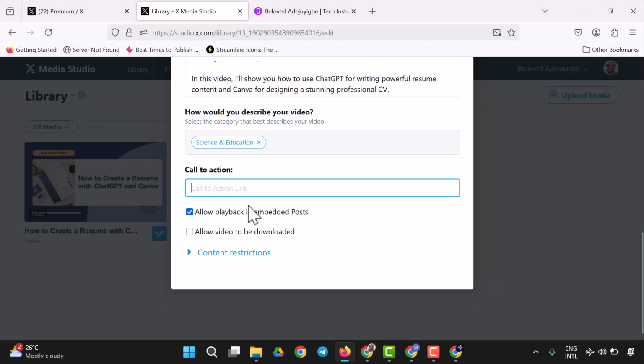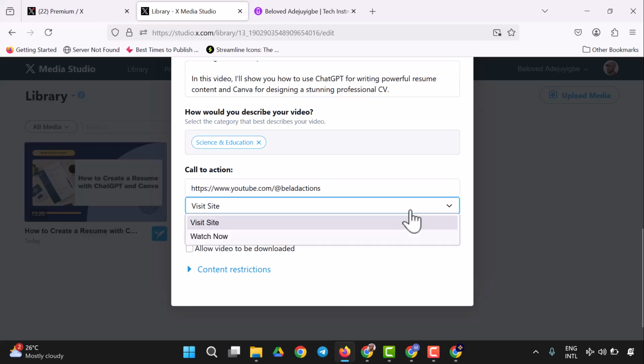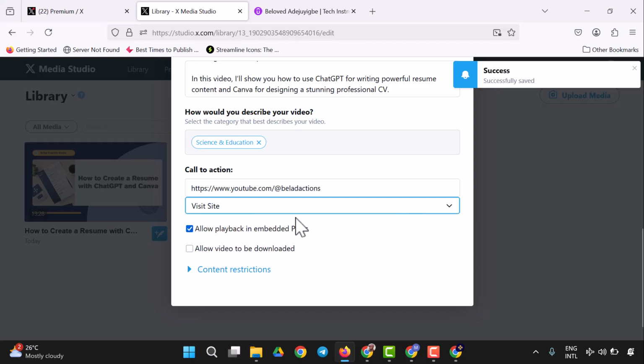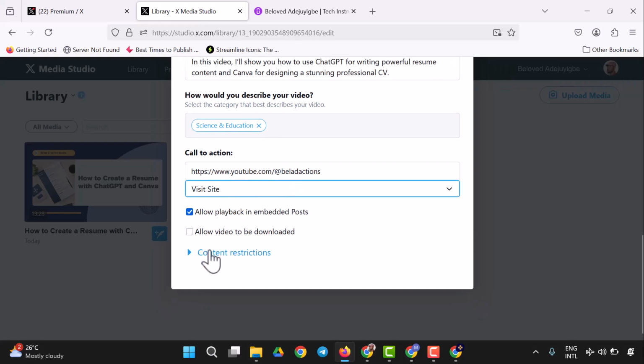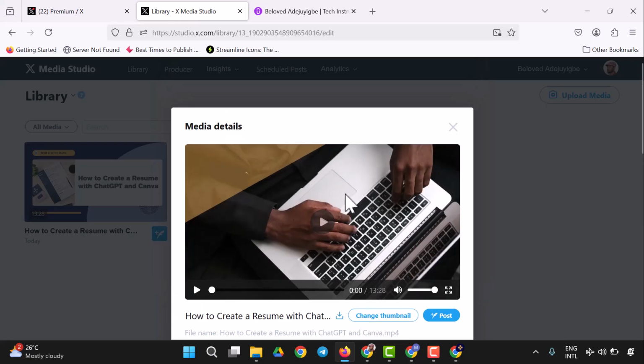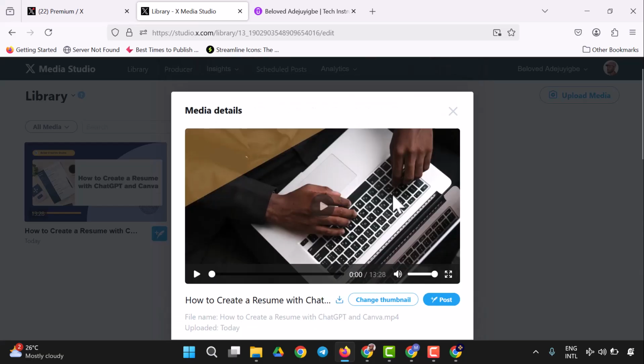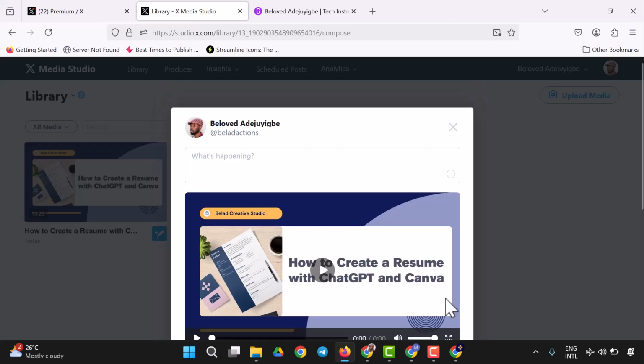I'm going to press Control V to paste that. It's going to be visit site, or you could say watch now. Any of those. You could also see content restriction, and it has no restriction right now. So all I have to do now is to post this. This is the media studio. So you could actually create a vlog on X. That's what it means. So I'm going to post this right now.